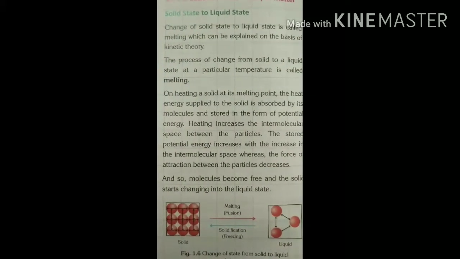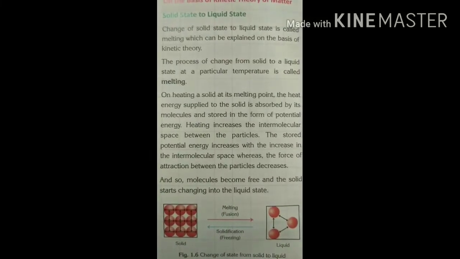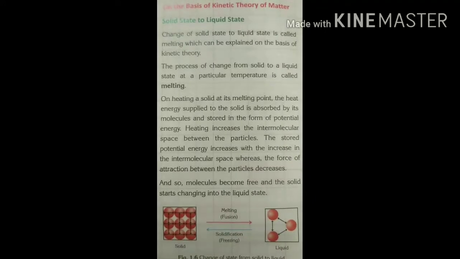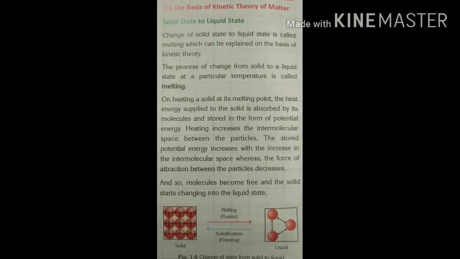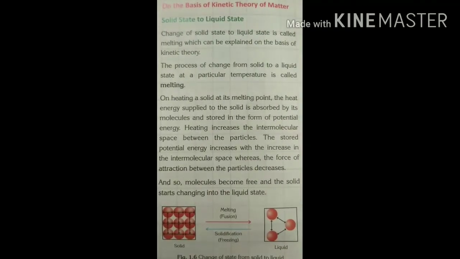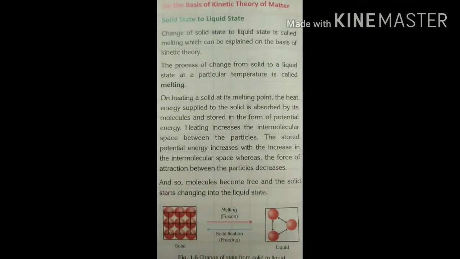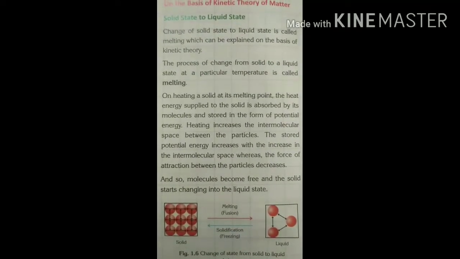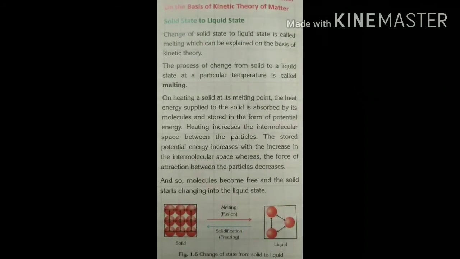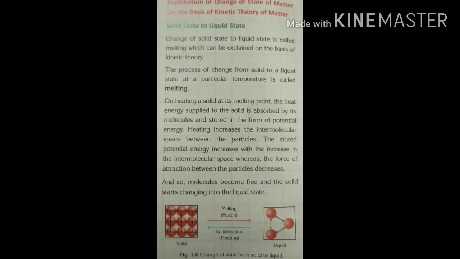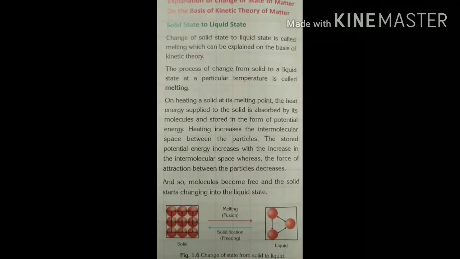Solid state to liquid state. The change of solid state to liquid state is called melting, which can be explained on the basis of kinetic theory. The process of change from solid to liquid state at a particular temperature is called melting. On heating a solid at its melting point, the heat energy supplied to the solid is absorbed by its molecules and stored in the form of potential energy.